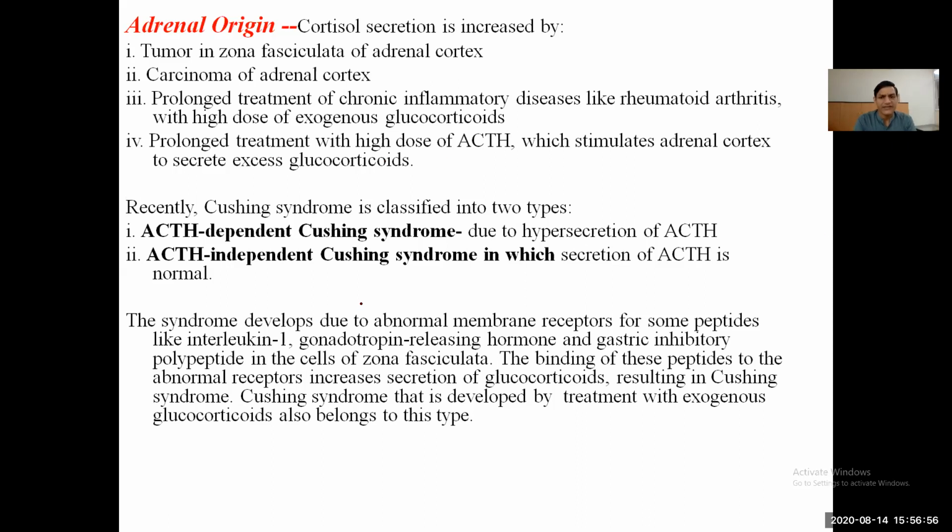Recently, Cushing syndrome is classified into two types: ACTH dependent Cushing syndrome due to the hypersecretion of the ACTH from the pituitary, and another one, the ACTH independent Cushing syndrome, where the ACTH is normal. The syndrome develops due to abnormal membrane receptors for some peptides like interleukin-1, gonadotropin releasing hormone, and gastric inhibitory polypeptide in the cells of zona fasciculata. The binding of these peptides to the abnormal receptor increases secretion of glucocorticoid, resulting in Cushing syndrome. Cushing syndrome that develops by treatment with exogenous glucocorticoid also belongs to this category.